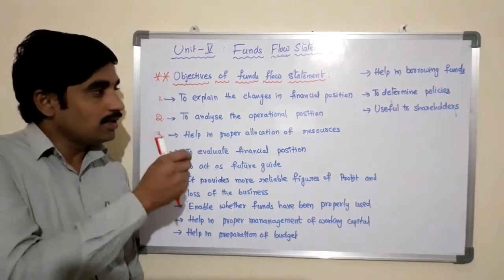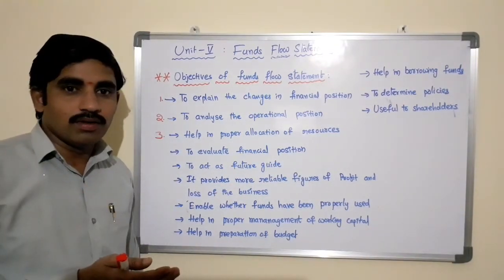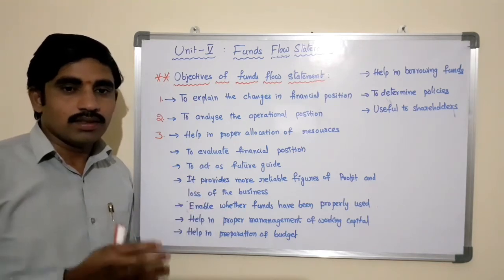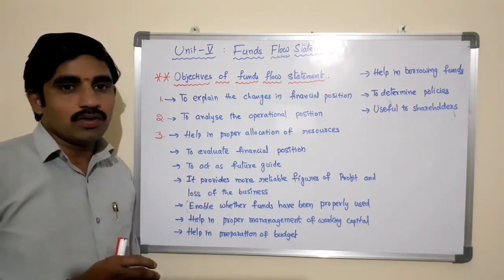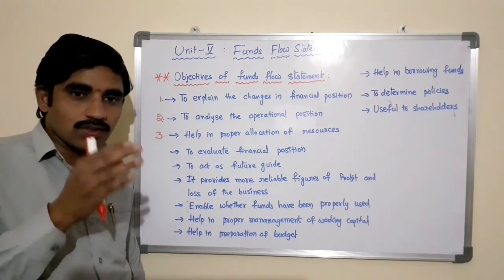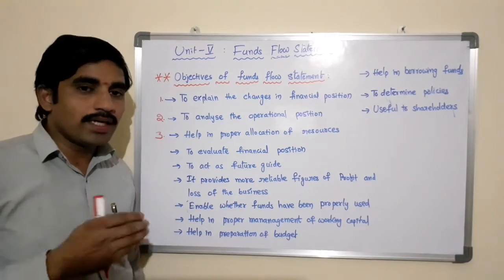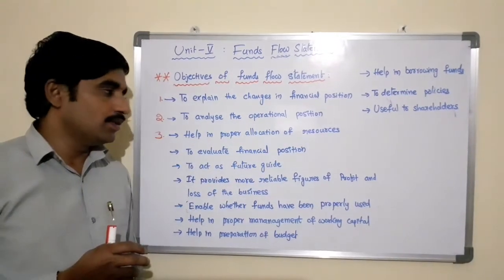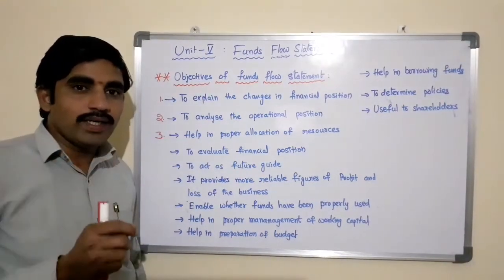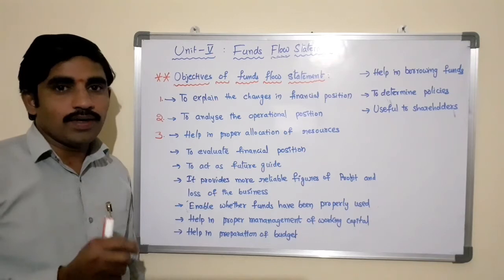So here this funds flow statement will provide what is the total cash available, where it can be allocated, what are the total long-term liabilities available, where they can be allocated, what are the total sources available, where they can be allocated. This kind of information will be provided by the funds flow statement to the business. And also it provides the information about the internal and external sources of financing.